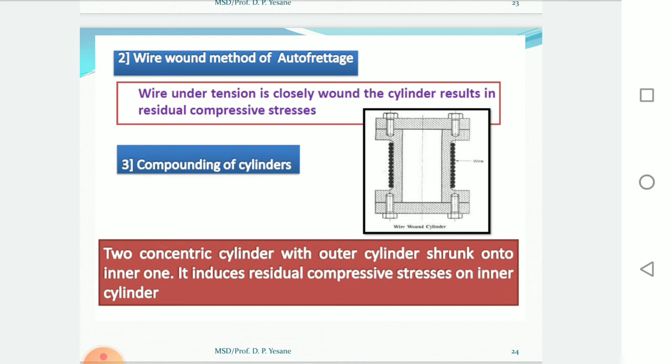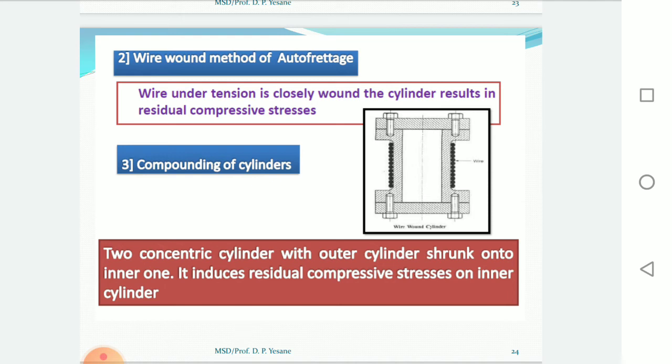One more method of pre-stressing is the tape wound cylinder. In this method, the pressure capacity of the cylinder is increased by wrapping successive layers of interlocking tapes. Generally, the width of the tape is 60 to 90 mm and its thickness is 6 to 8 mm, which is wound on a cylinder of 20 to 40 mm wall thickness.